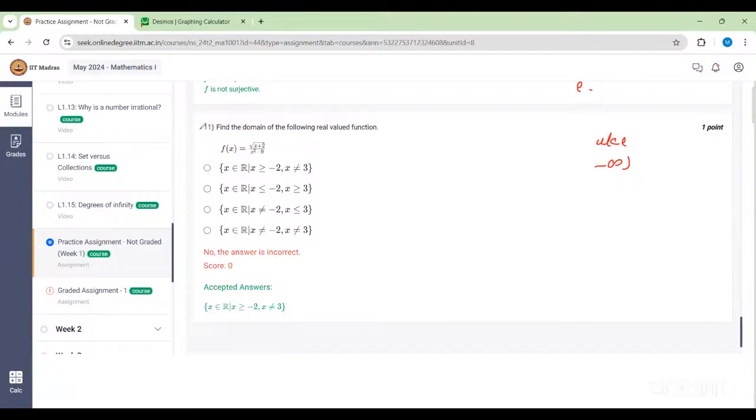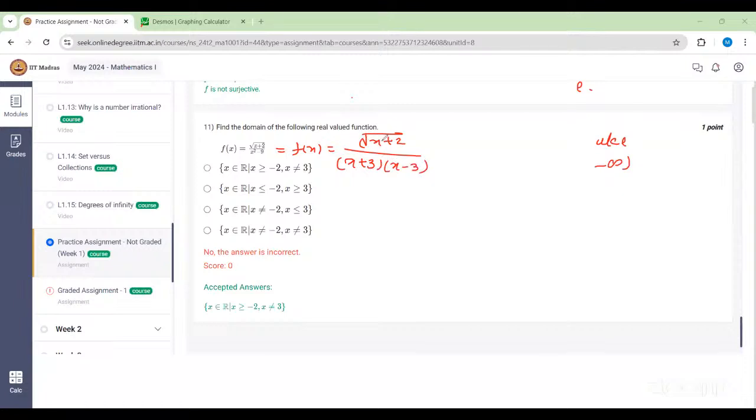Hello ma'am. Last question, question 11. If I'm rationalizing it, it says the value I cannot take is -2. See, f of x is the root of x plus 2 over x square minus 9, so we can write it as x plus 3 into x minus 3. Correct?